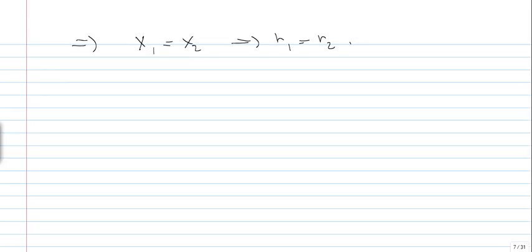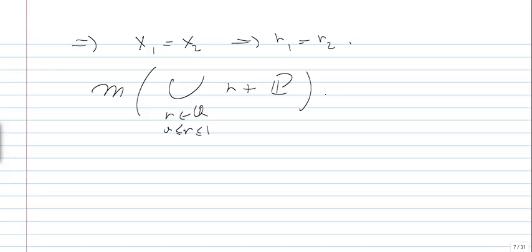Therefore, these sets are disjoint, which tells me that the measure of the union of r plus P, where r is rational between 0 and 1, is in fact equal to the sum of the measures of r plus P for r in Q intersect [0, 1].